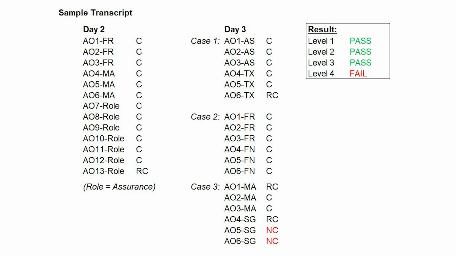Here's another example. In this one, the student got 1 RC and 2 NCs in strategy. We need at least 2 RCs in all areas to pass, so because the student does not have at least 2 RCs, they would not pass level 4. If your transcript looks like this, my advice for you is to focus on day 3 and to study secondary technicals, which are the ones not related to your role, or FR or MA.